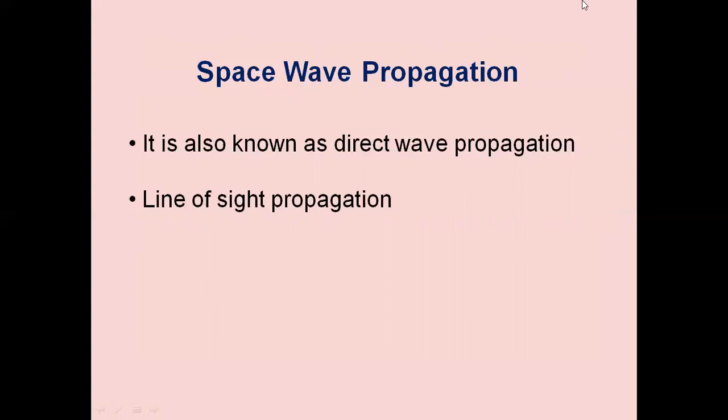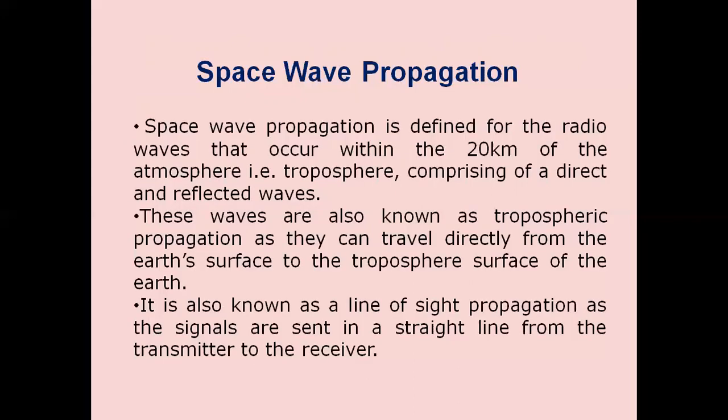Space waves, or line of sight wave propagation, are useful at higher frequencies, that is in the VHF, UHF, and microwave bands from 30 megahertz onwards. This mode of propagation is through the troposphere, that portion of the atmosphere which extends from Earth's surface to a height of up to 15 kilometers. Line of sight communication is normally abbreviated as LOS and is limited to a few tens of kilometers.